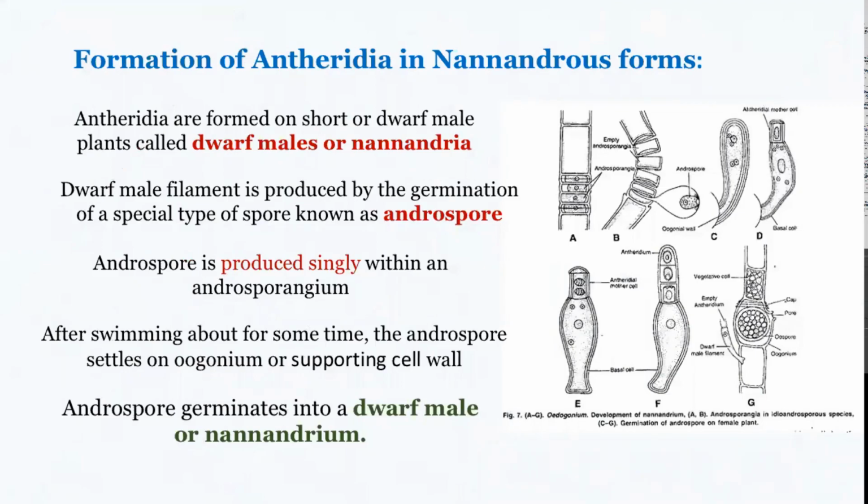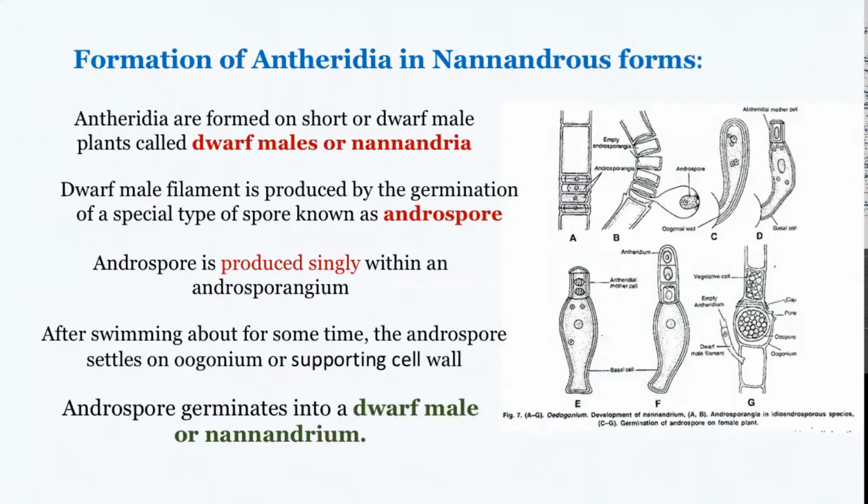How do antheridia form in the nannandrous type? As I said earlier, antheridia in a nannandrous type of Oedogonium are formed on short filaments, which are known as the dwarf male or the nannandria. The dwarf male or the nannandrium is formed from specialized spores known as androspores, which I told you earlier are formed within an androsporangium that is born on a normal filament.